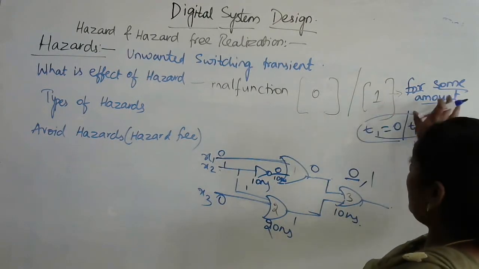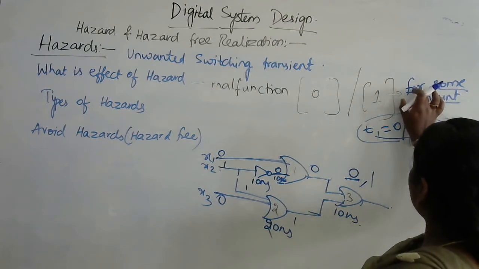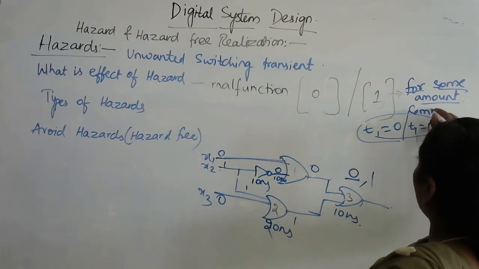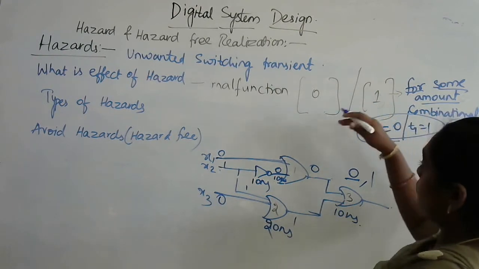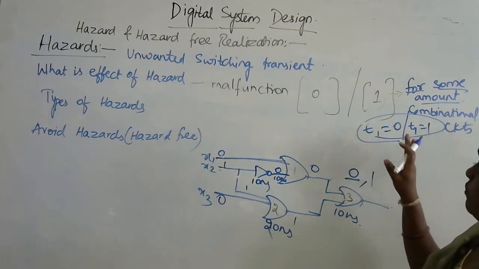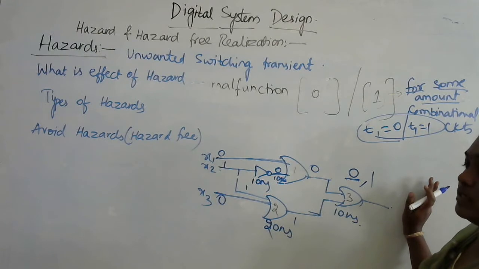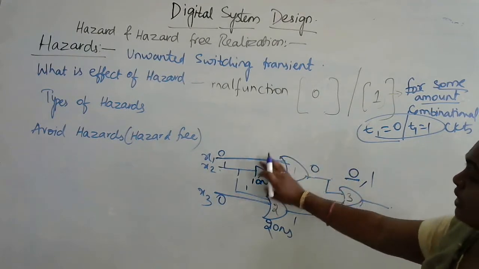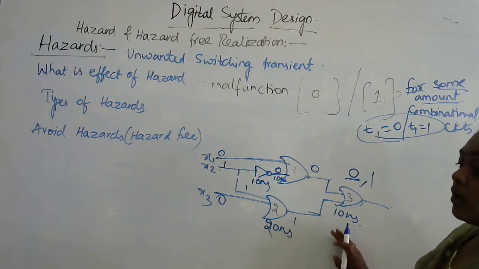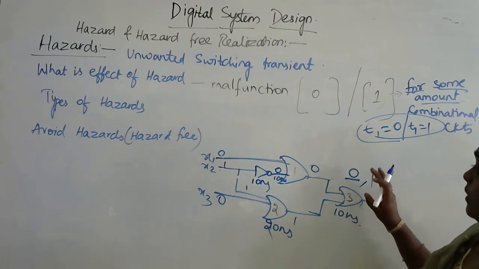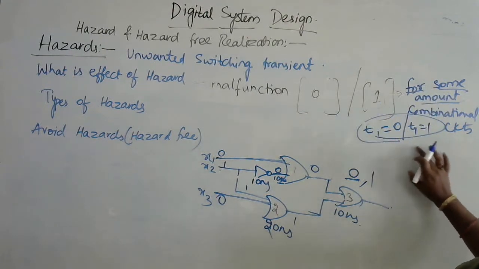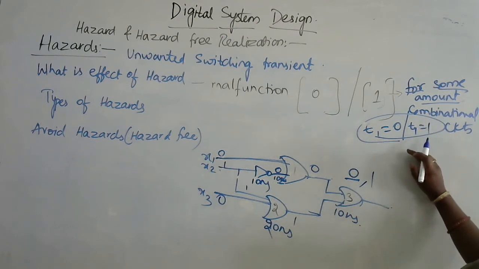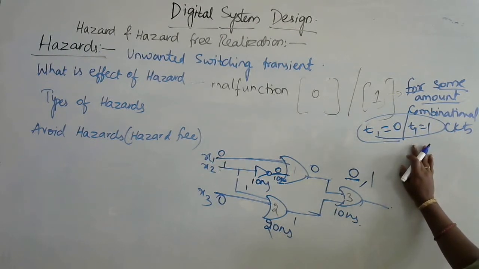If this output is wrong for some amount of time, this happens only for the combinational circuits. That is, for the combinational circuits, you can reduce the malfunctioning of these circuits. But if you go for the same hazards in the case of sequential circuits, along with these gates, as we are having a clock signal over there, we cannot give the perfect output because of the hazards. So as we can change these values in the case of combinational circuits, you can call these hazards simple hazards.